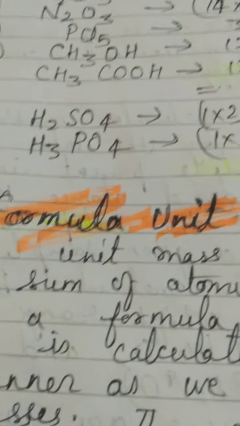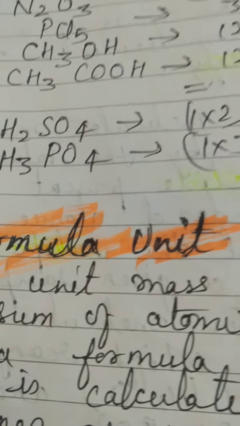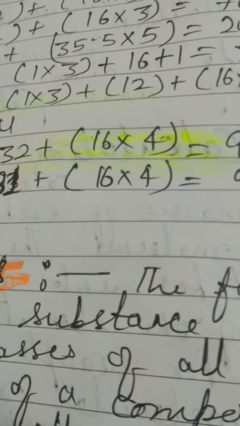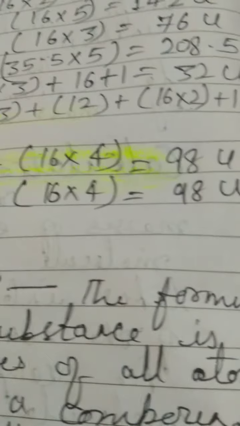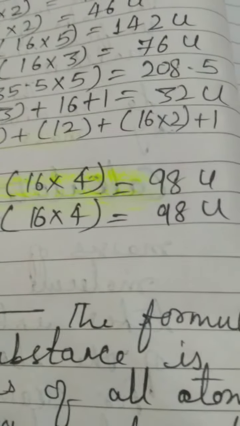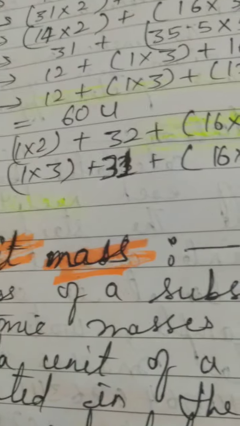Here I have taken one example of vinegar, which is the common name, but it is your ethanoic acid, and that is how I have calculated here. Just see, you will understand. COOH is the carboxylic acid group, due to which it has acidic character but is a weak acid, and that's how I have calculated. Here I have calculated the sulfuric acid molecular mass, 2 atoms of hydrogen and 1